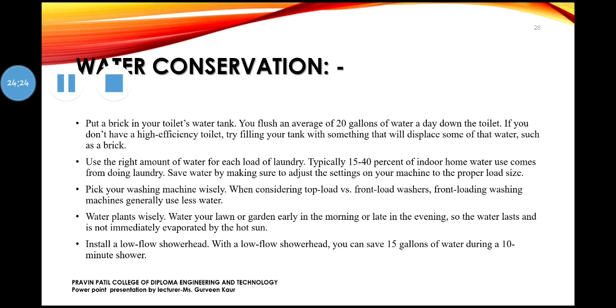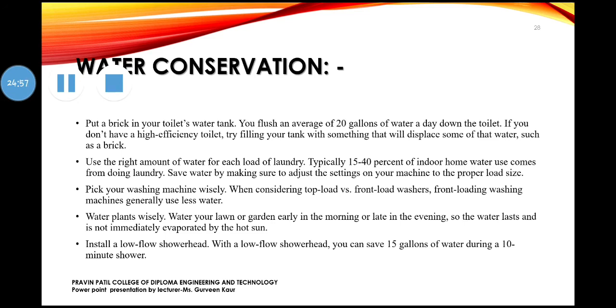We should use it wisely. Then picking a proper washing machine plays an important role. Why? Because there are semi-automatic and fully automatic machines. Fully automatic machines require a lot of water consumption, so it's better to use semi-automatic or non-automatic. Even DIY, you might have seen small machines which are created that do not require electricity. So choosing machines wisely is important.